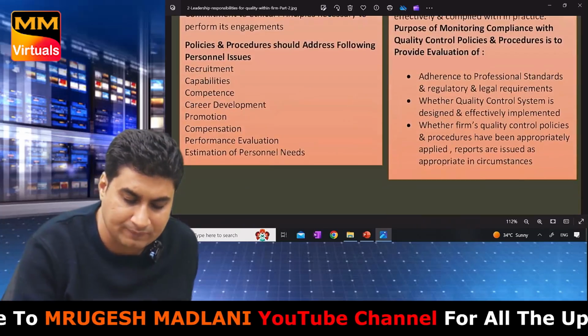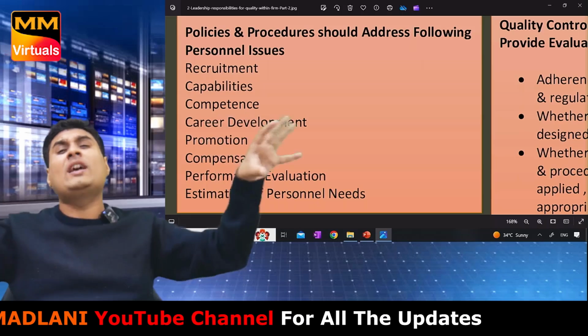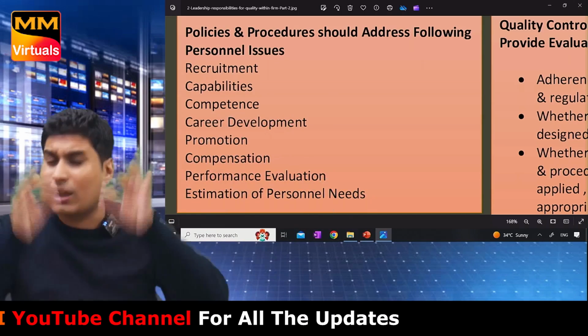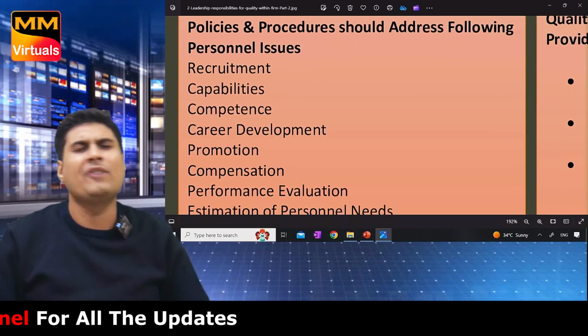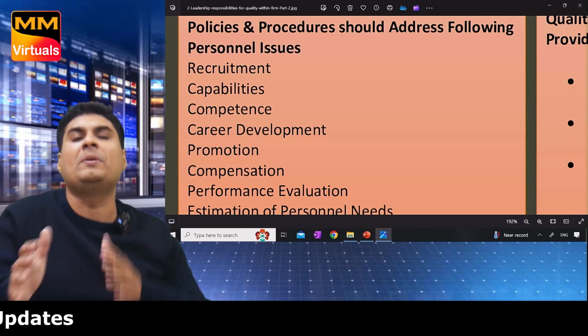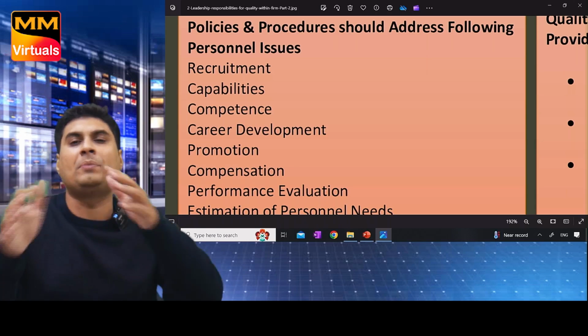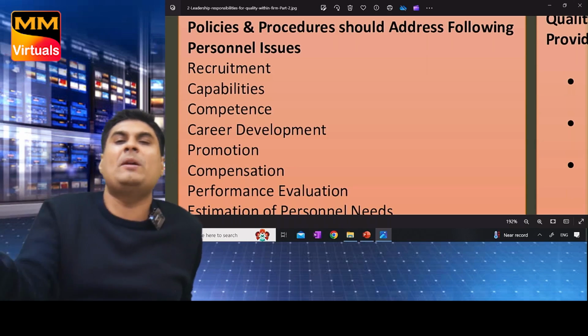Inside they have not given. Very simple. Recruitment. You will do recruitment. Policies should be there of recruitment, which they have not given. Recruitment we will do of which person who is capable and competent. 3 points done. If you don't learn also, it's okay. Recruitment. Whose recruitment we will do? Capable, competent. After you have recruited, what you will do? Promotion. Career development, promotion.